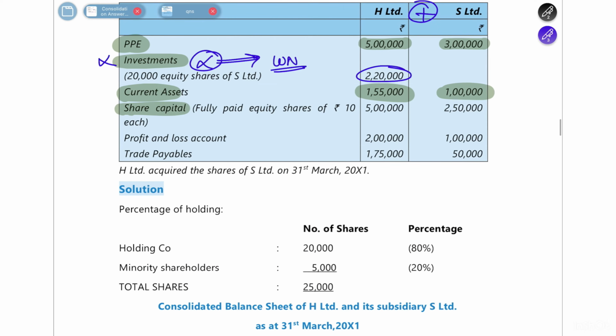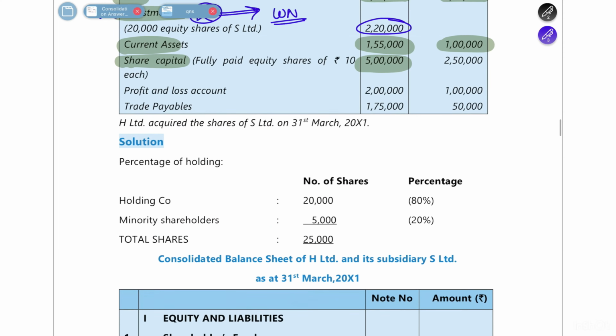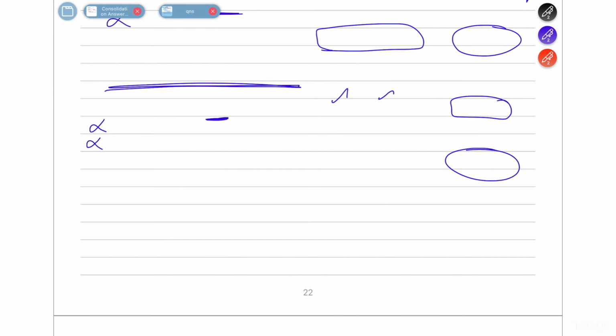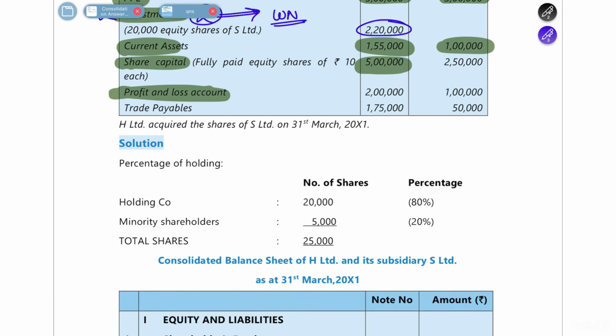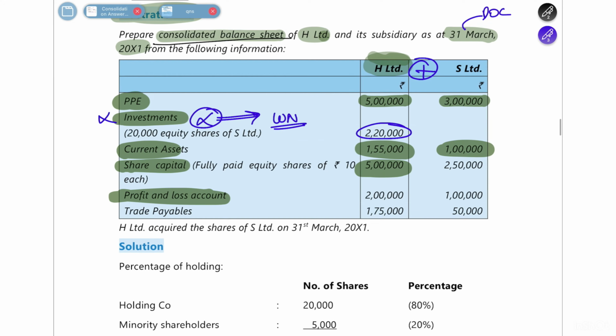Then share capital. In the consolidated balance sheet you will only show the holding interest, which is 5 lakh rupees. So share capital is 5 lakh rupees here. If you see the P&L account, you will go to your consolidated reserves. We have not prepared anything as consolidated reserves. So consolidated reserves will be nothing but the holding interest share plus any post-acquisition reserve.